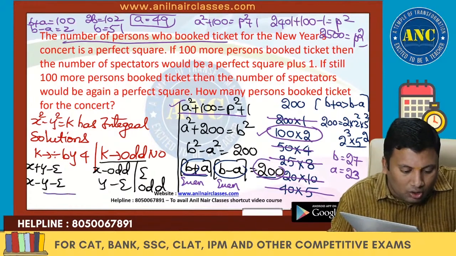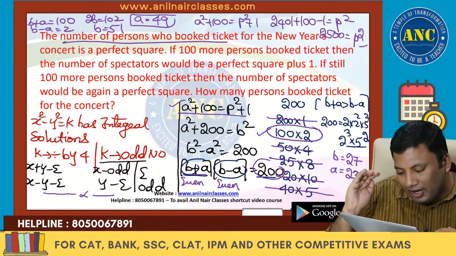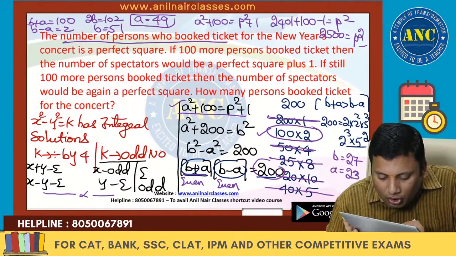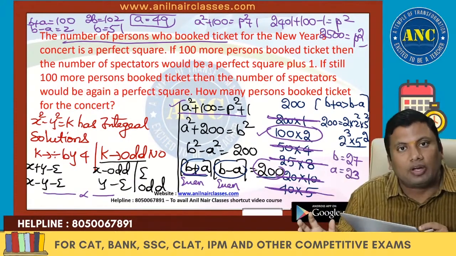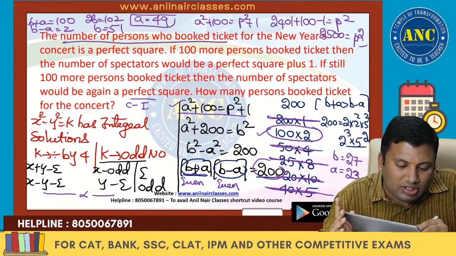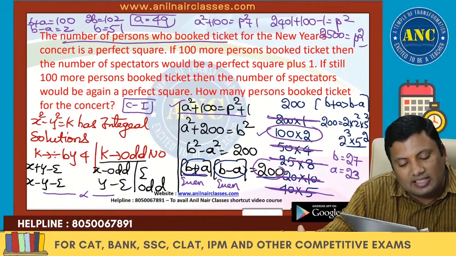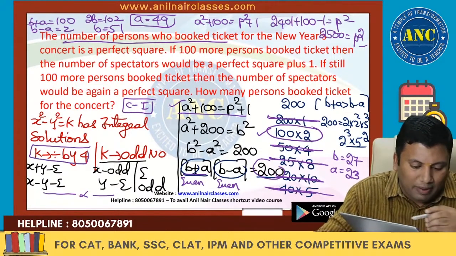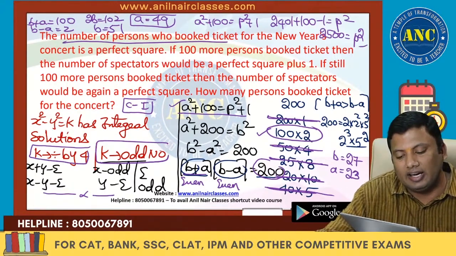If you do not know this concept, here you will go for the enumeration. You will do for 100 into 2, you will do for 200 into 1. You can eliminate 1, 2, 3, 4, 5 calculations if you know this concept. What is the concept used in this question? x square minus y square equivalent to k. This equation has integral solutions only if the right hand side is divisible by 4 or the right hand side is an odd number.